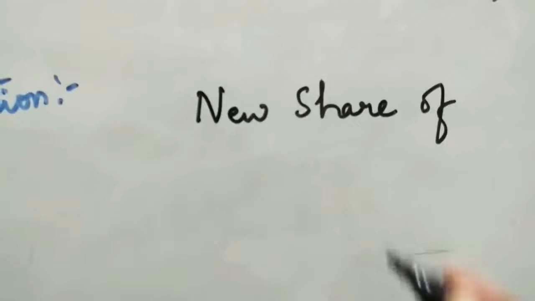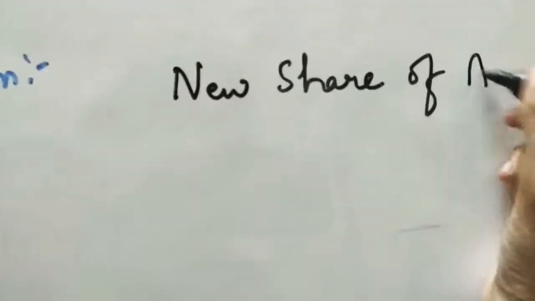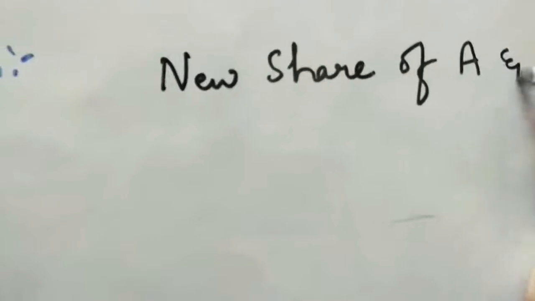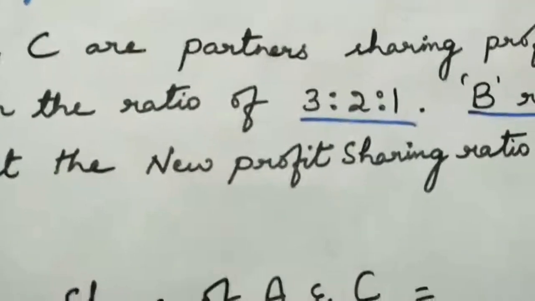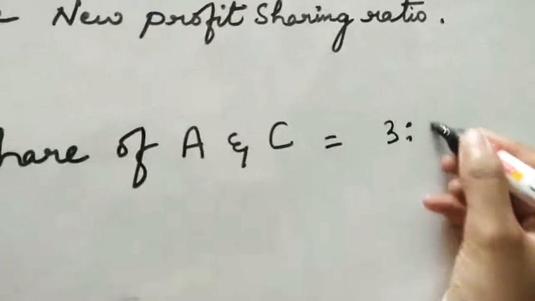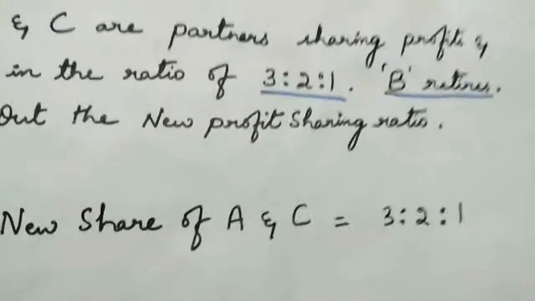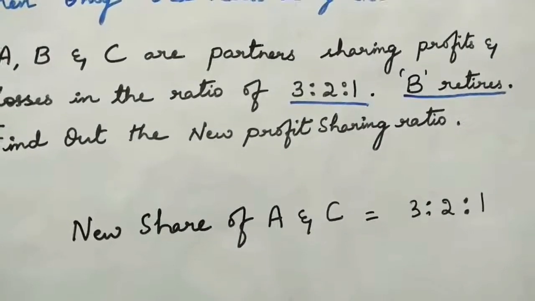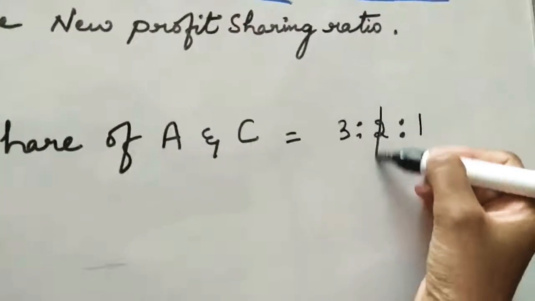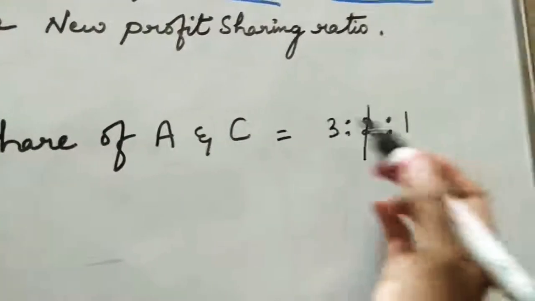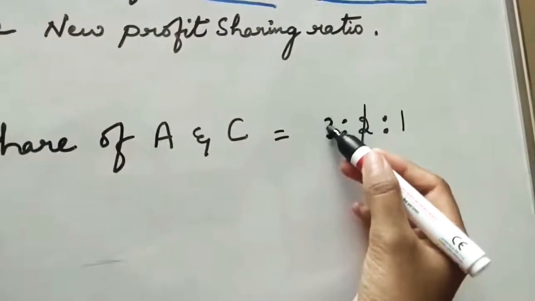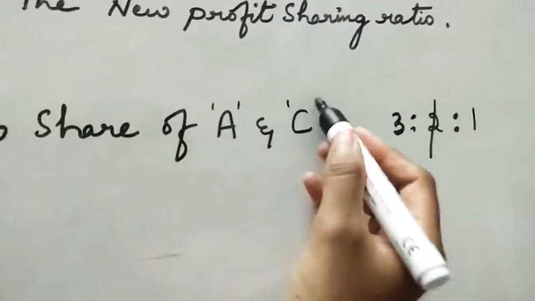New share of A and C. We are going to find out. Now the old ratio is 3 is to 2 is to 1. So when only old ratio is given, and who is getting retired? B. B is actually in the middle. So what is left out? 3 is to 1. This is the gain ratio or share gained by the remaining partners, that is A and C.